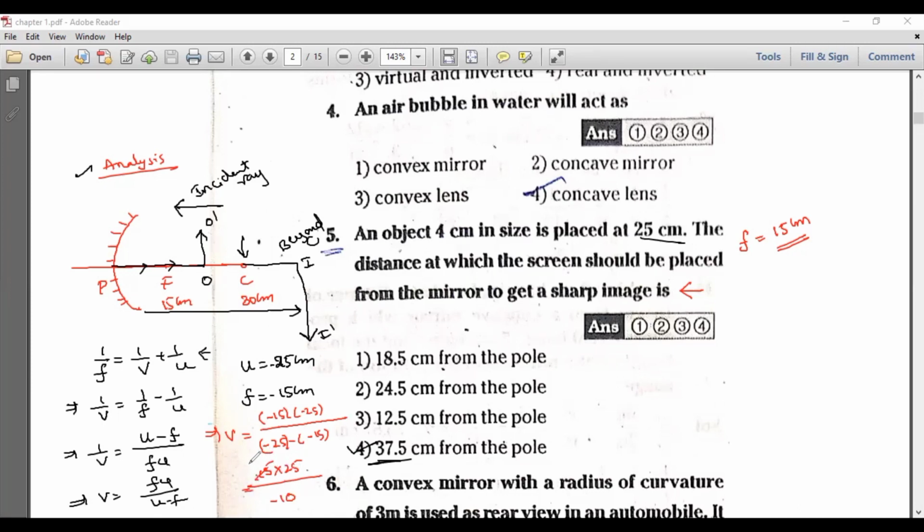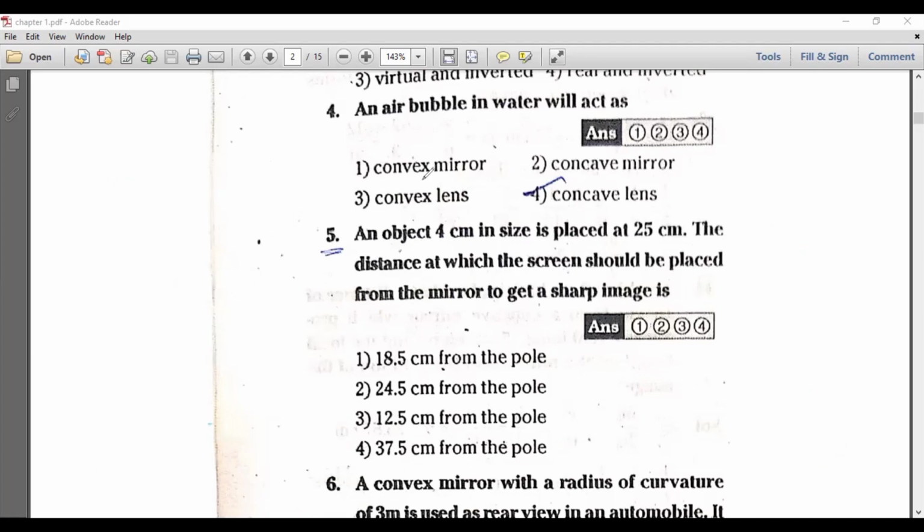Look here, 5 3s are 15, 5 2s are 10. Then you will have the remainder 3 into 25 divided by minus 2, and 3 into 25 is nothing but 75 by 2, minus of 75 by 2. What is the half of 75? It will be 37.5. So the negative sign indicates the image will form outside the mirror. It is nothing but the image distance is opposite to the incident ray. So it is outside the mirror. It is nothing but a real image. Clear? So option 4 is the correct option.